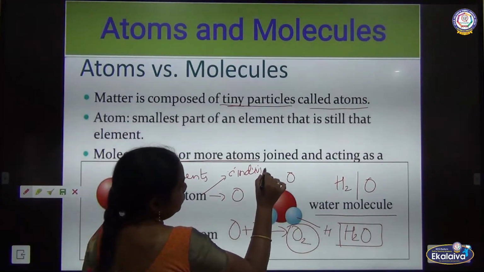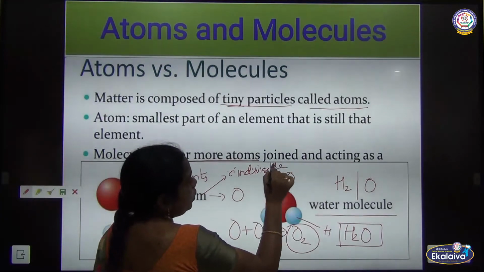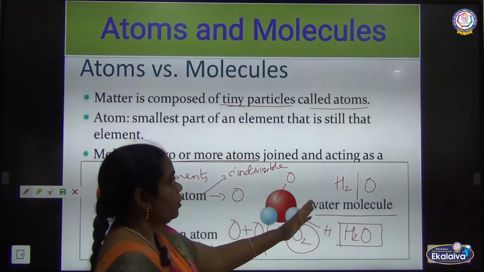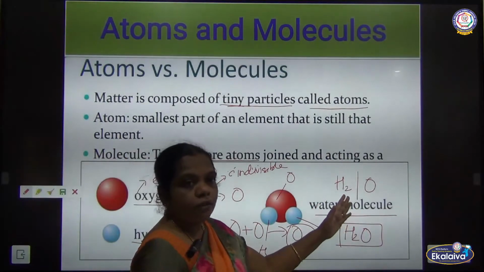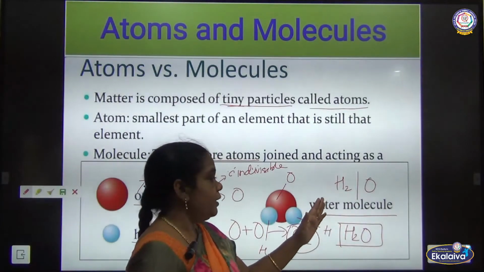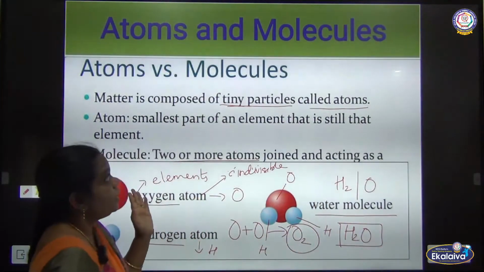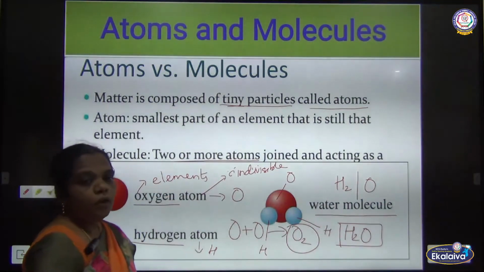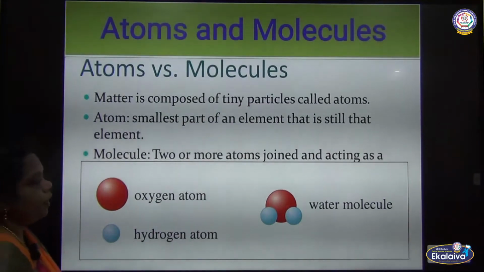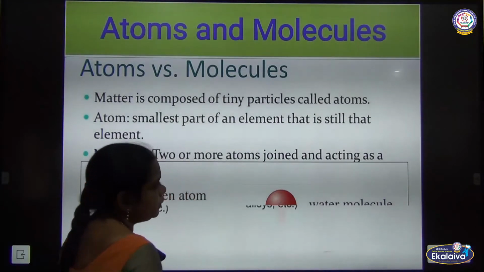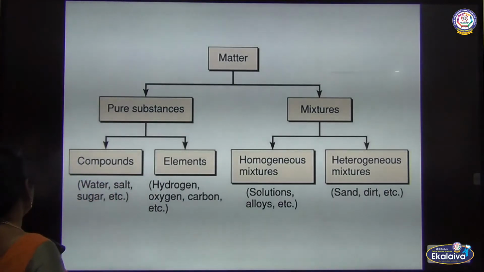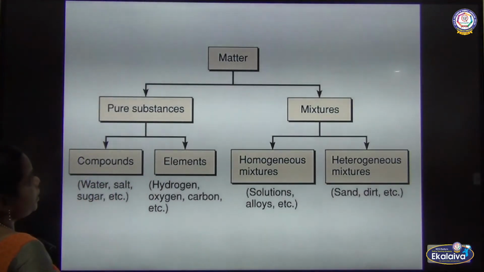Indivisible means we cannot divide or break them into two, but molecules we can break into a number of atoms. Understand? This is the difference between atoms and molecules. So all matter is made of atoms or molecules. Based on that, we are going to classify matter as pure substance and mixture.